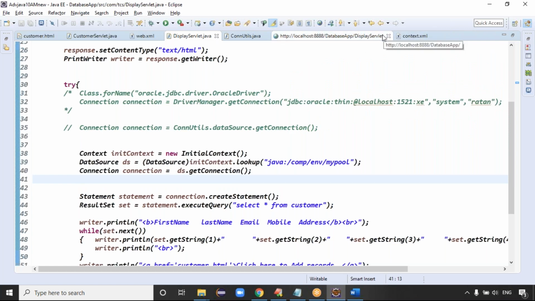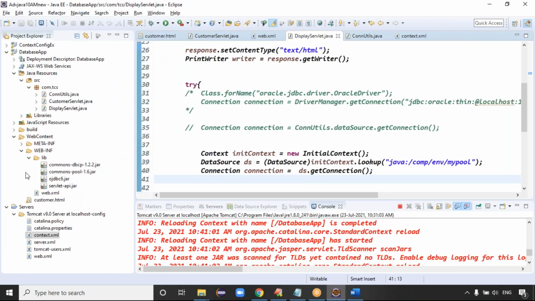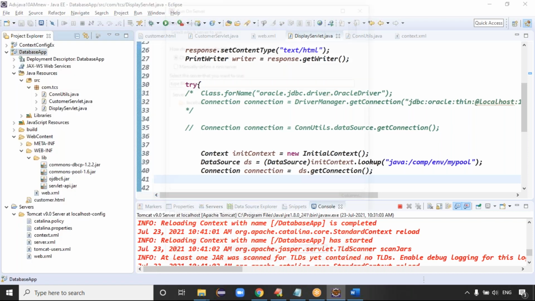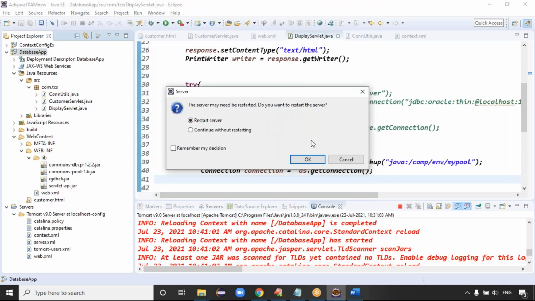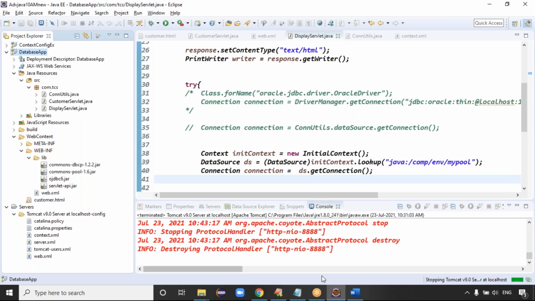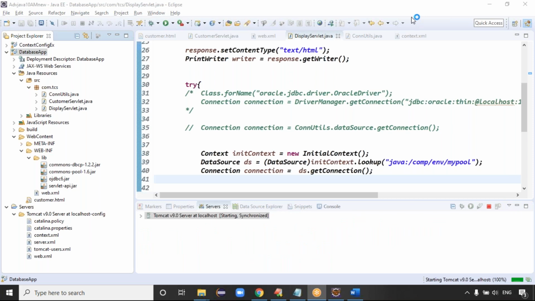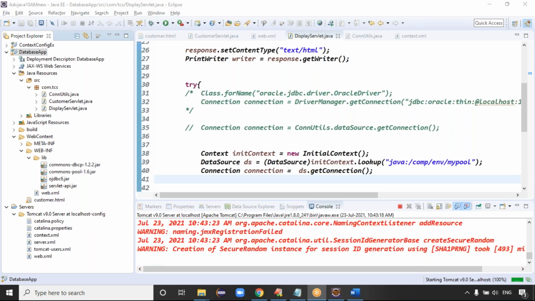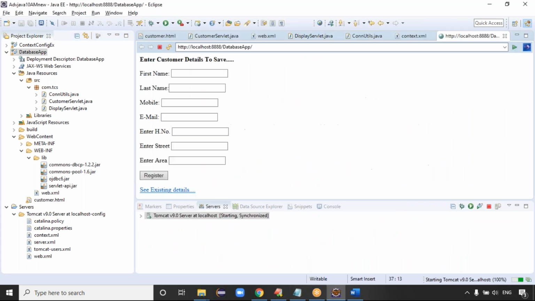If I run this application, because I didn't configure the jar file at server side, I have to copy some jar file, guys. I click on the project, run on server, click on next, click on finish, and restart the server. We can restart it once. The server will start.